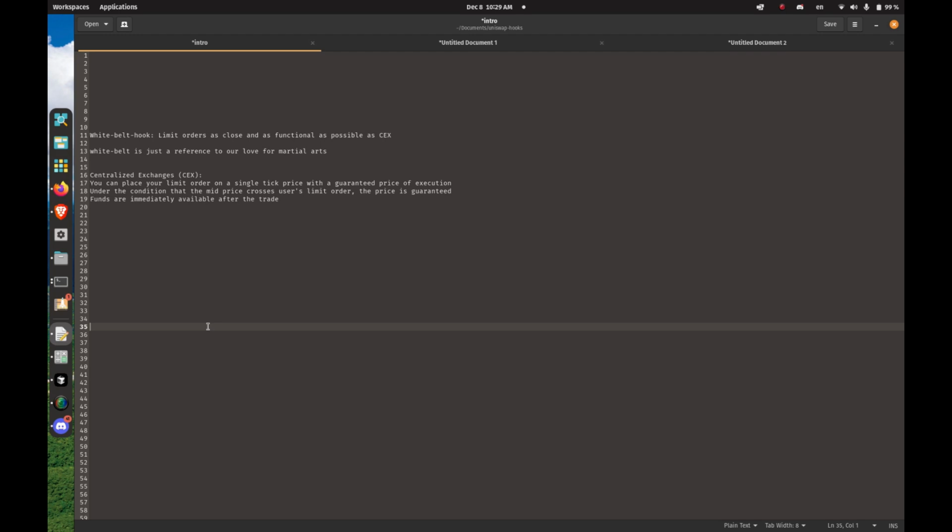On centralized exchanges, you can place your limit order on a single tick price, and there will be a guaranteed price of execution under the condition that the mid price crosses the user's limit order. Funds are immediately available after the trade.